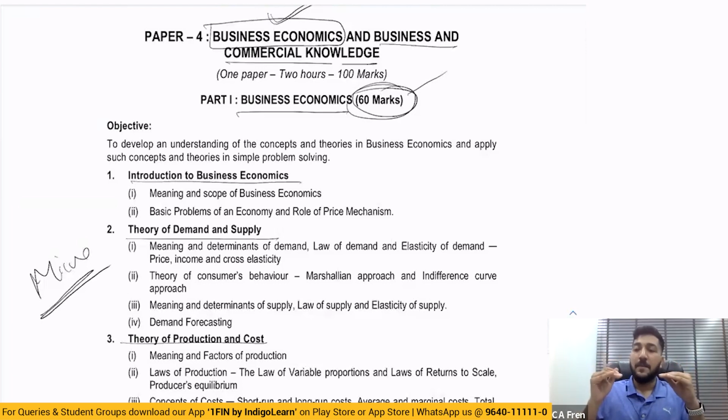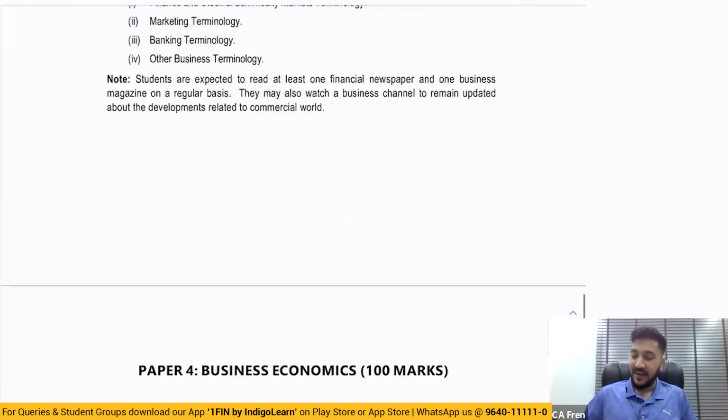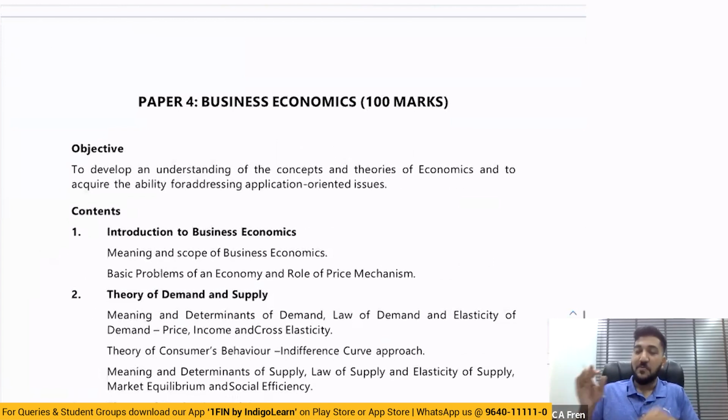Okay, and what happened here, in foundation, economics became a bit easier. The reason for that is the syllabus was drastically cut down and marks were increased, because general economics had only 50 marks. Here, only microeconomics as part of business economics had 60 marks, right? So it was much easier, a lesser syllabus for you to learn for more marks, right? So students, of course, would go for more conceptual clarity and all that. The questions were also more practical oriented when it came to business economics. And then again, there was this drastic change which came recently and for which we are going to prepare. And from 2024 onwards, we are going to be dealing with this syllabus, that is business economics.